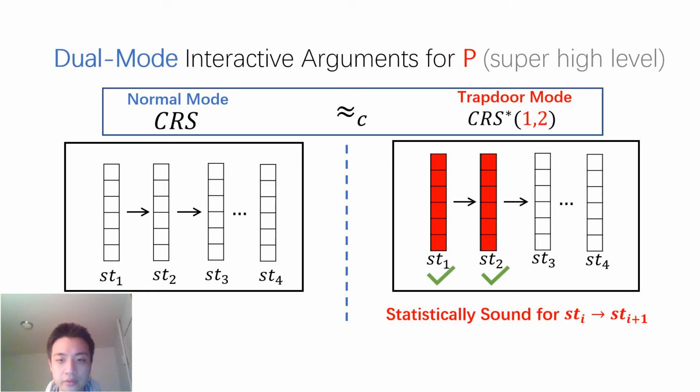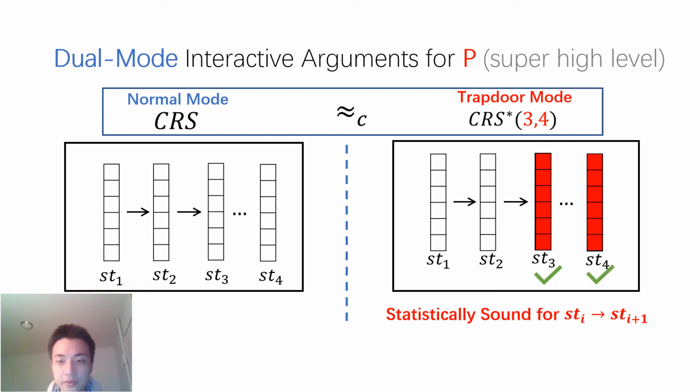Then we can argue that these two particular states are computed correctly. Then we can switch the CRS in the troubled mode until we reach the final state. In this way, we can argue all the intermediate states are computed correctly. So we prove the soundness.